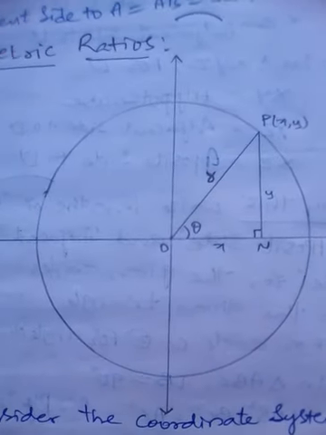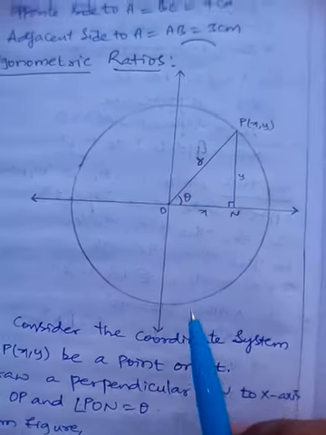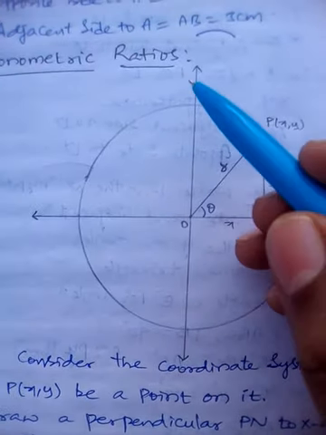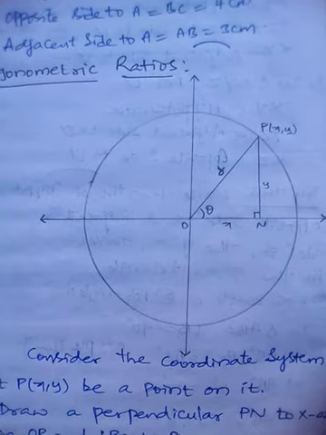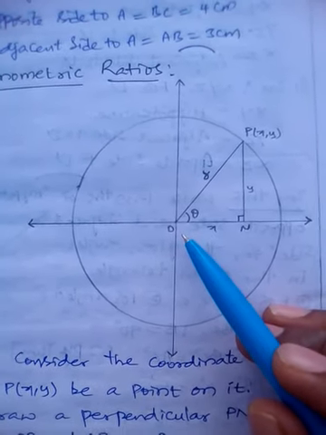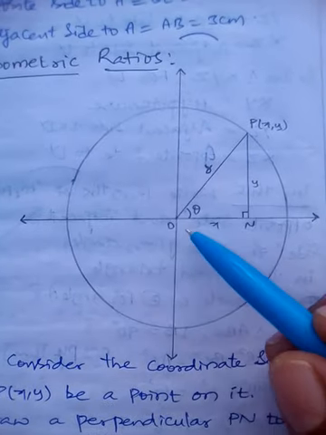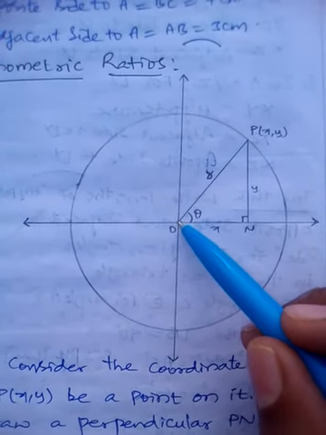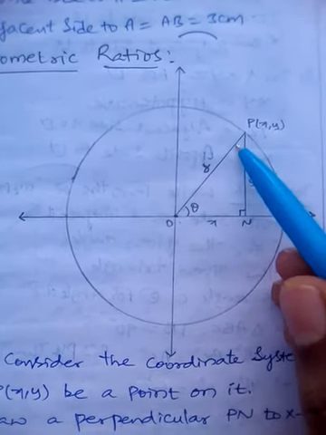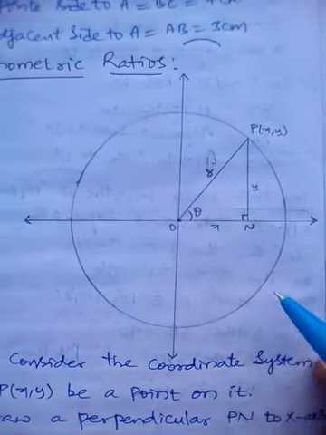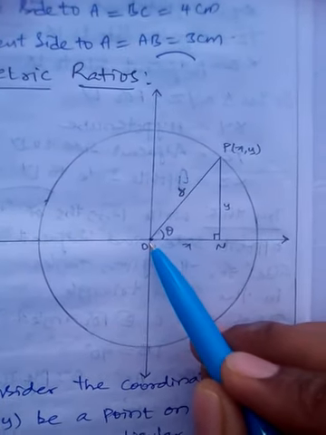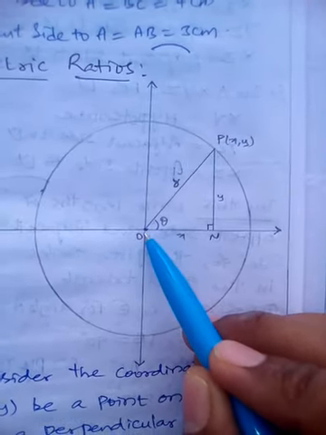Now we consider, first of all, a coordinate system. Do you know coordinate system? Yes, x-axis, y-axis, and origin. So after drawing one coordinate system, let us take a radius of r, and then we draw one circle from the center of the coordinate system, that is origin.